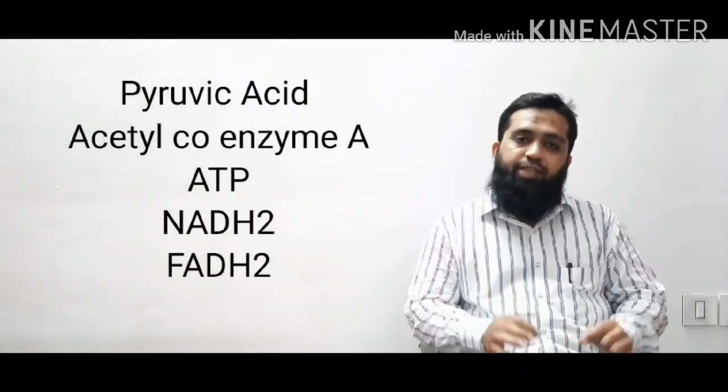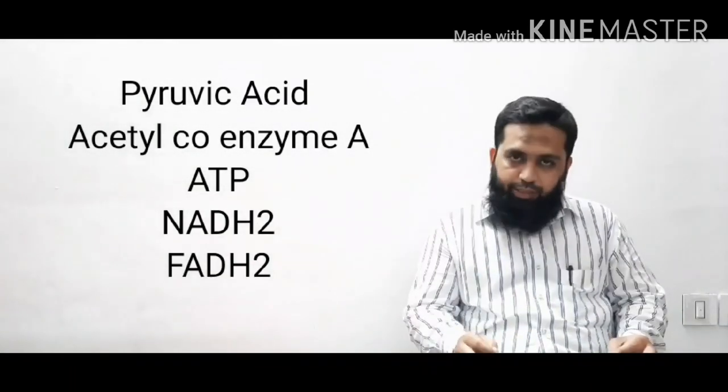This takes place in the cytoplasm, and the process is called glycolysis. So what is glycolysis? The breakdown of the glucose molecule in the cytoplasm, resulting in the formation of these molecules: FADH2, NADH2, ATP. ATP is very important. Its full form is adenosine triphosphate.